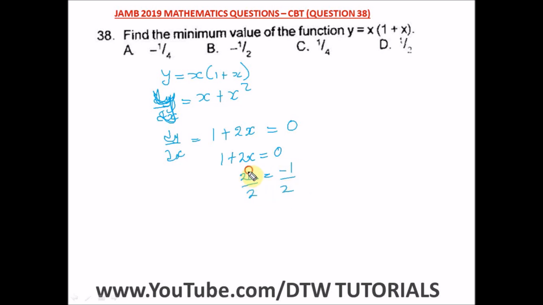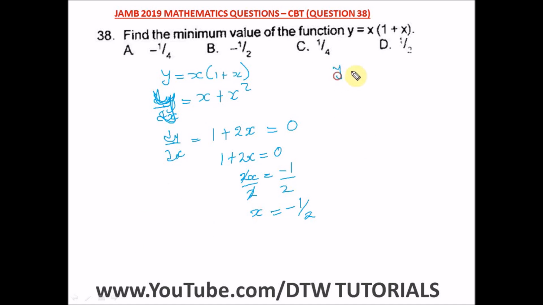Then let's find our x. We divide both sides by 2, so x is equal to minus 1 over 2. Since we know our x at the minimum is minus 1 over 2, let's find the minimum value of y. From here we just put in the value of x, which is minus 1 over 2, into this equation.